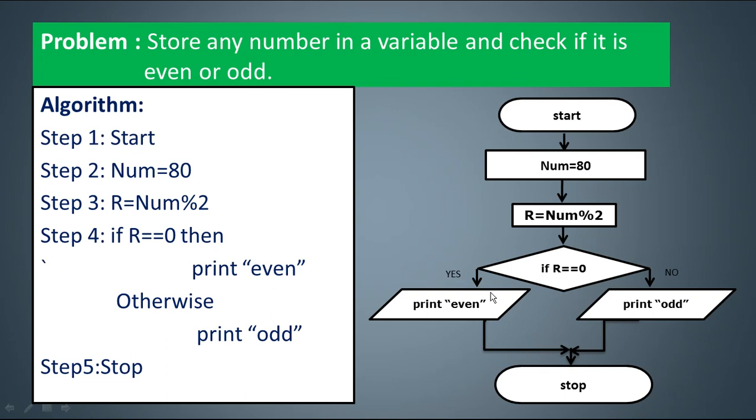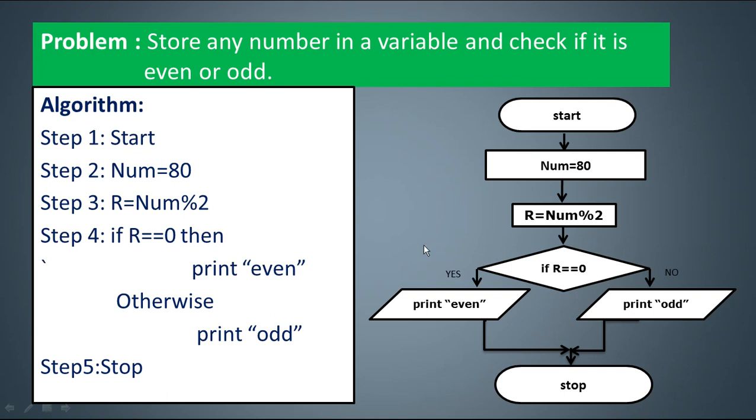So there are 2 parts, one is the yes part, other is the no part, 2 branches are there. So 2 statements are there and you can select only one. So selection of statement depends upon this condition. These kind of statements are called selection statements or branching in programming. If this is true, even will come, otherwise odd will come. In this case, as the value is 80, even will be the answer. Even will be displayed on the screen.